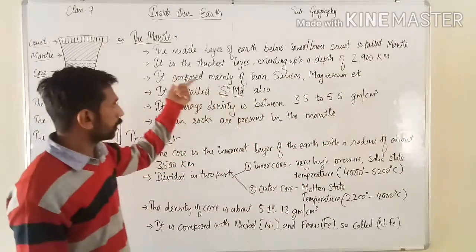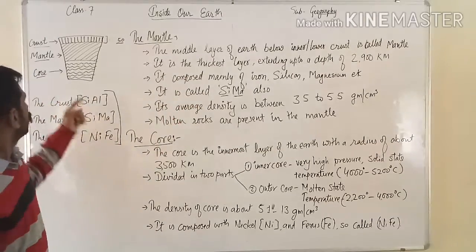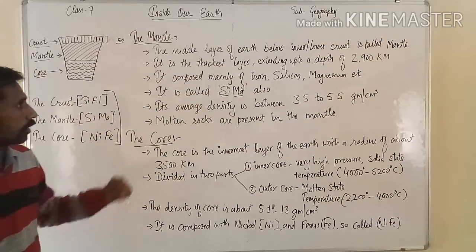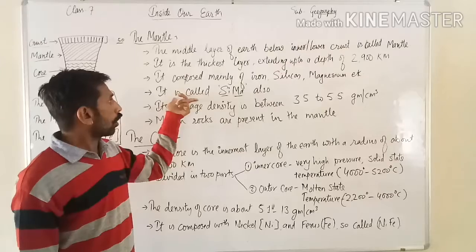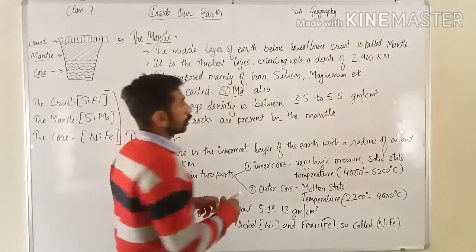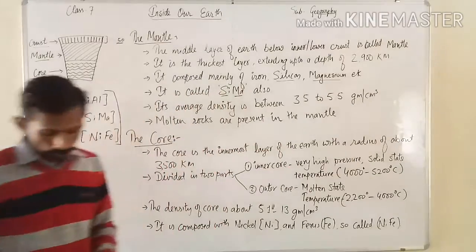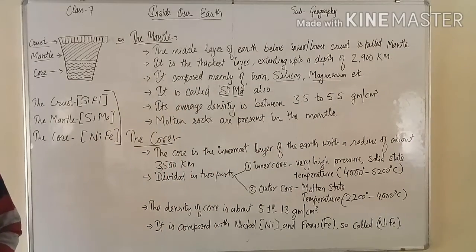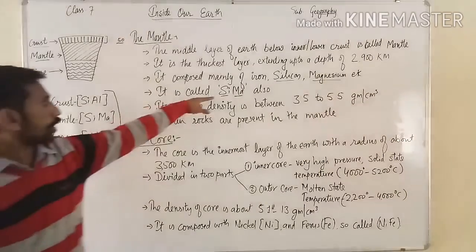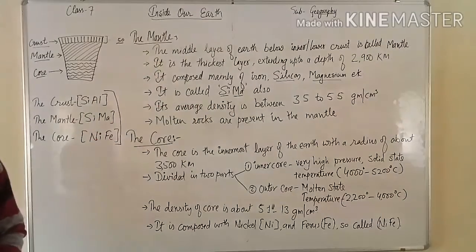These are the major elements that compose the mantle. It is also called Sima, because silicon and magnesium are majorly found: Si for silicon and Ma for magnesium.